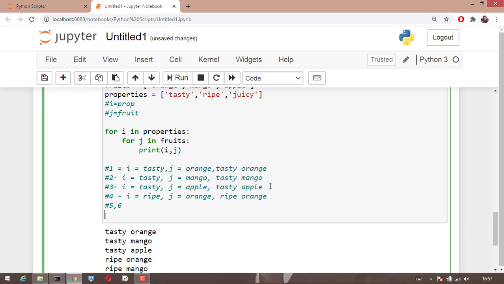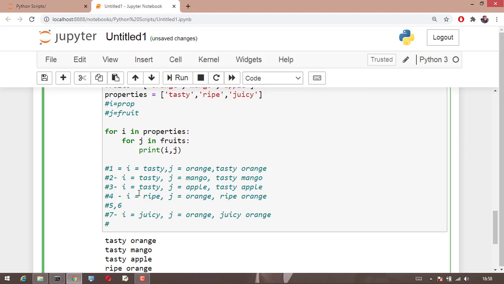What happens in the seventh step? In the seventh step, the property ripe and all its fruit items are over. So it has to go to the next property, where my next property is juicy. And my j value will become the first item in our fruits list, which is orange. And the total answer, juicy orange, will get printed out.